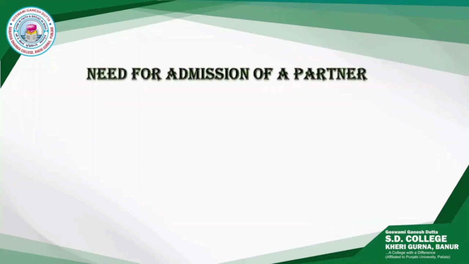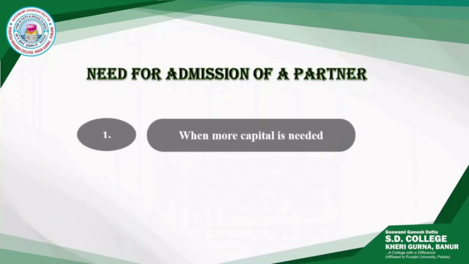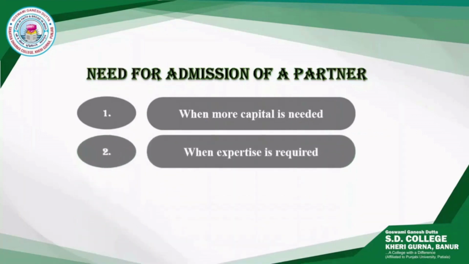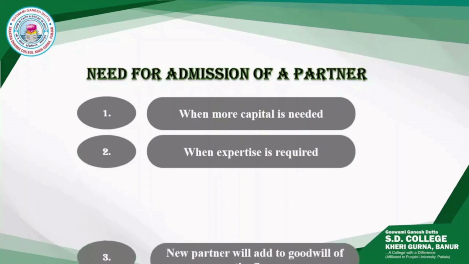Now, what is the need of admission of partner in the firm? Why can't we run the business only with the old partners? So, reasons for this are: first, when we need more capital, then a partner is admitted to the partnership firm. Second, when we need the expertise that is lacking in the firm, then the new partner with required expertise is admitted.